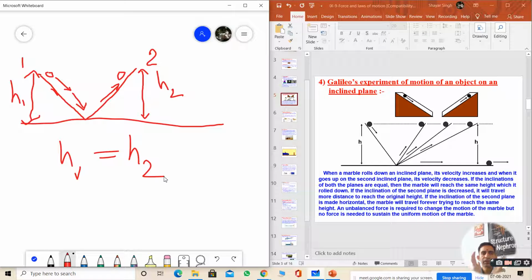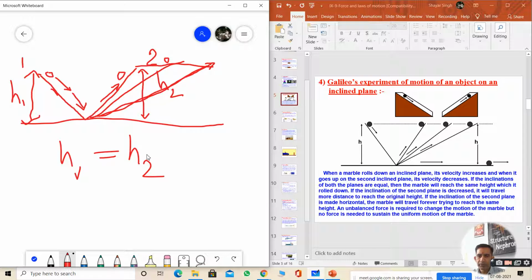If the inclination of two surfaces is equal, then the height reached on the two planes by that particular ball will be the same. If the inclination of the second plane is decreased, then it will travel more distance to reach the original height. If I change the inclination, then it will cover more distance here to reach the top. The distance is increasing in both cases.